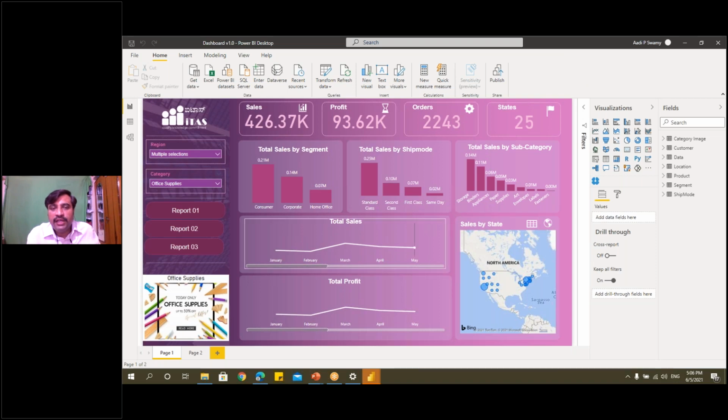For day two materials, I'll be posting them in the Telegram channel. You can download that and use it. The entire dashboard, whatever is there, is also available in those materials.